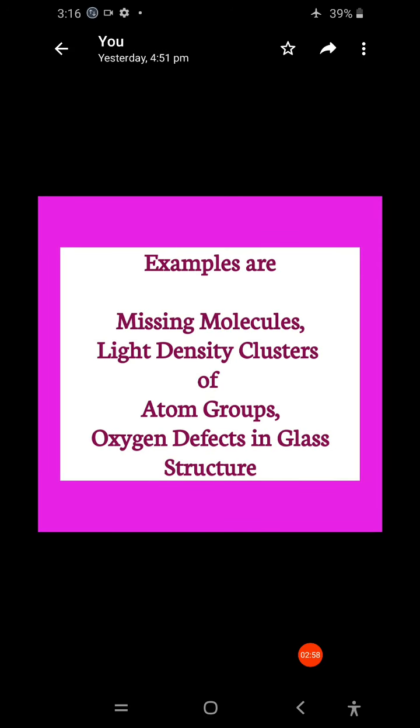The examples of atomic defects are missing molecules, low density clusters of atom groups, and oxygen defects in the glass structure. Glass can be made up of silica, SiO2. So all these are examples of atomic defects.